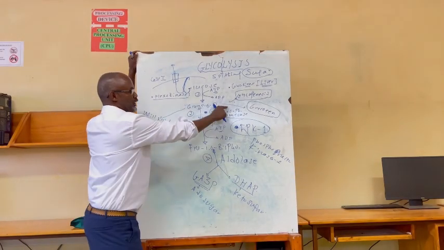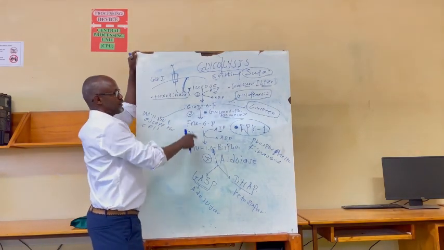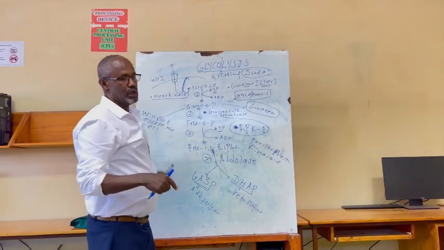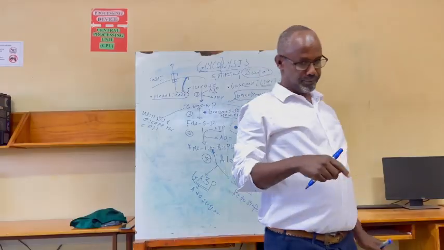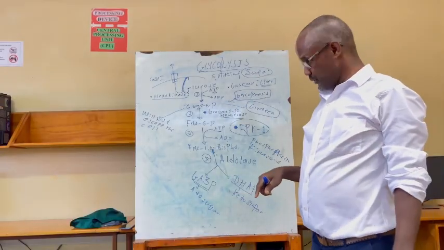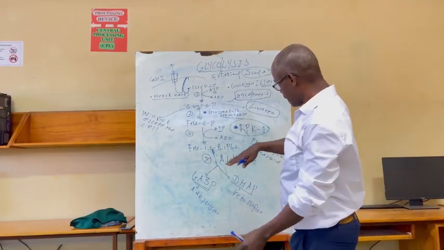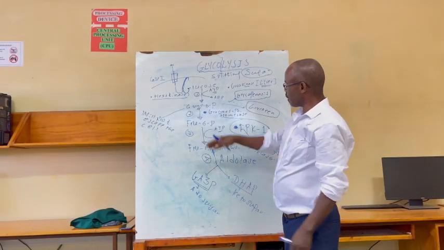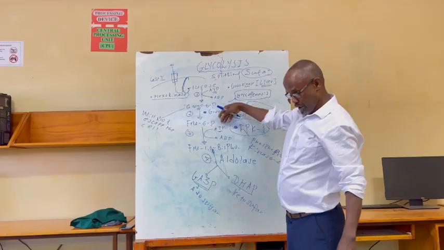Then fructose 6-phosphate generates glucose phosphate, then glucose. This important process is known as gluconeogenesis.